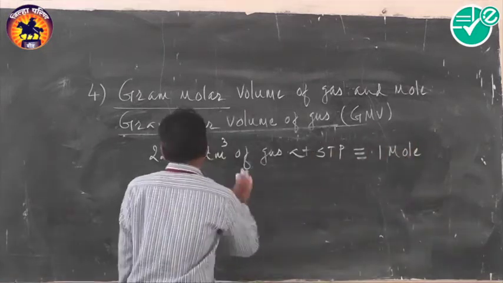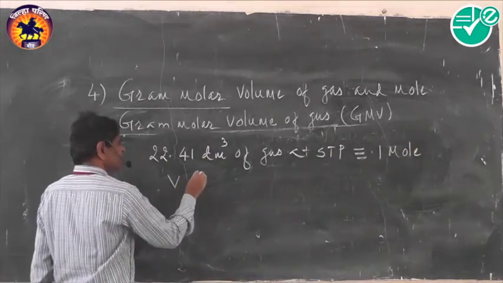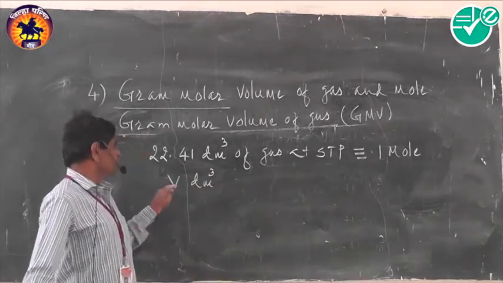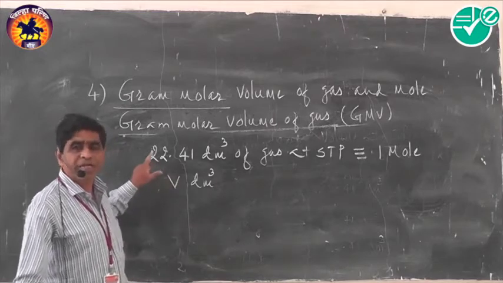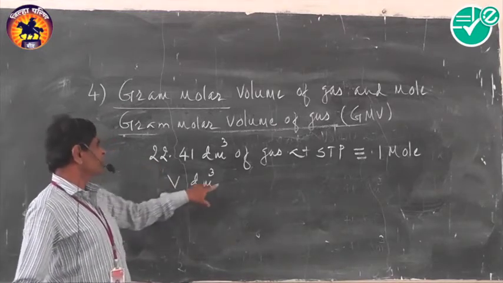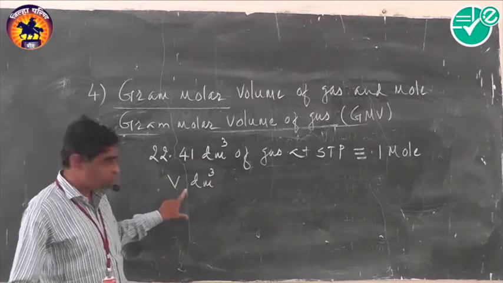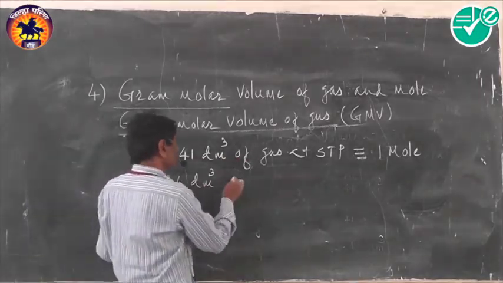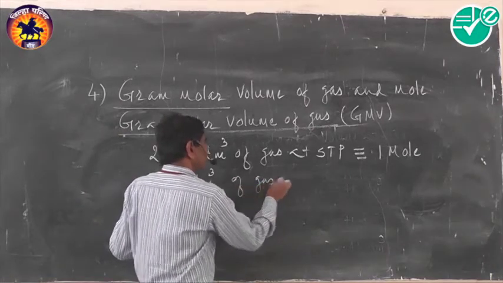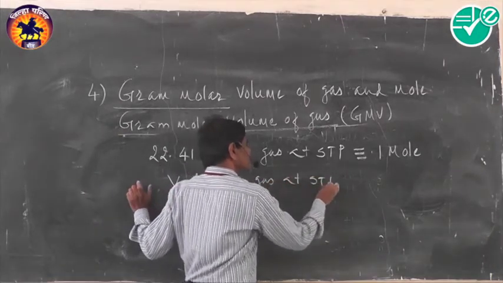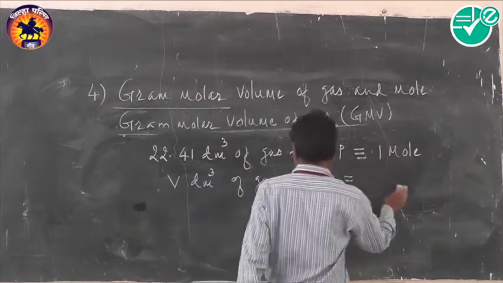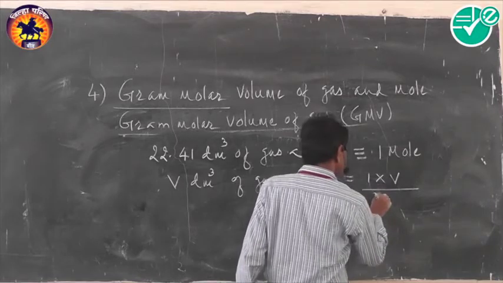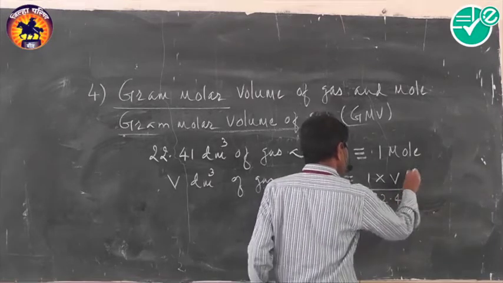Then if there is any gas whose volume is V decimeter cube, a volume which is different than 22.4, and the volume of the given gas is known at STP, then you can also calculate the number of moles. So V decimeter cube of gas at STP corresponds to how many moles? It corresponds to 1 into V divided by 22.4.